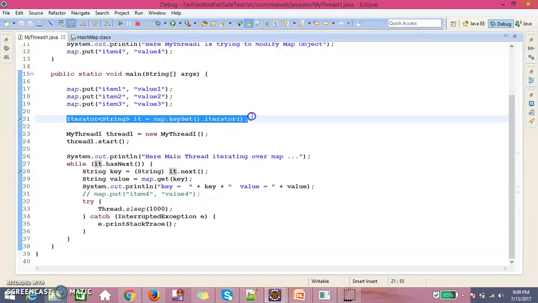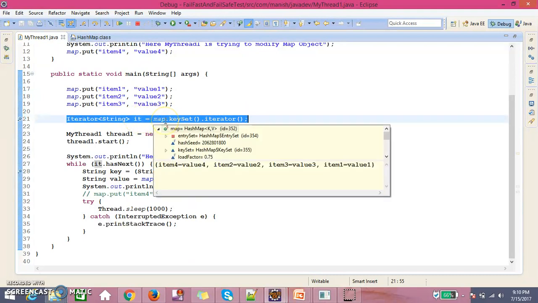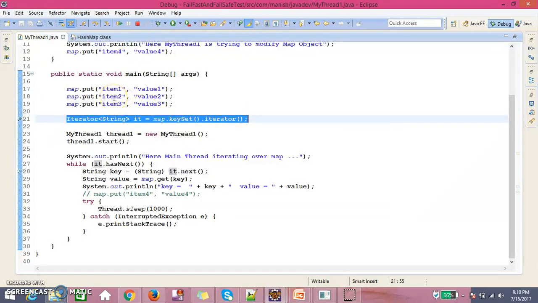Once we take that iterator reference, it's going to maintain the expected mod count. Mod count is, while adding the first element in the hash map, mod count is 1, while adding the second element mod count is 2, while adding the third element mod count is 3.